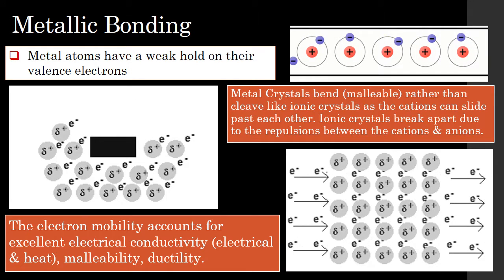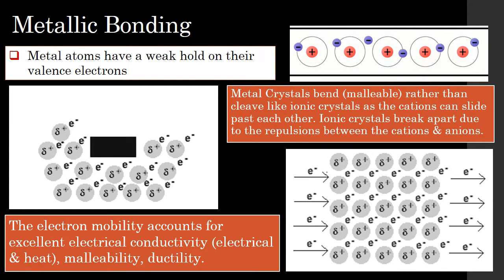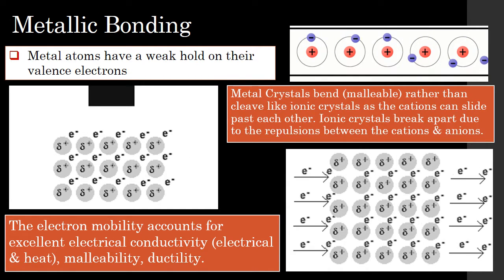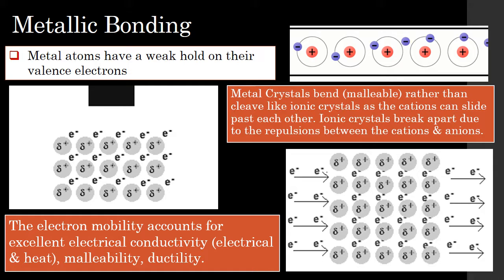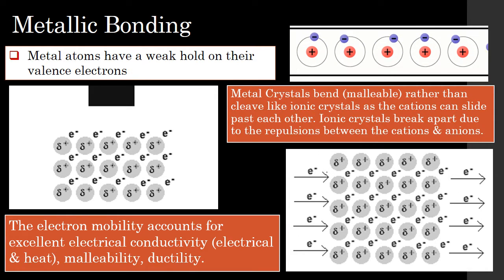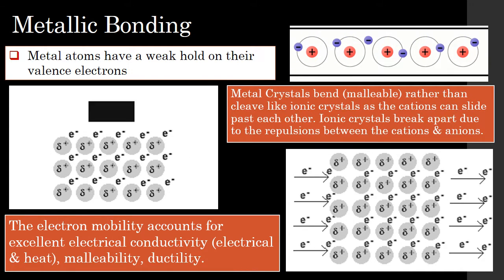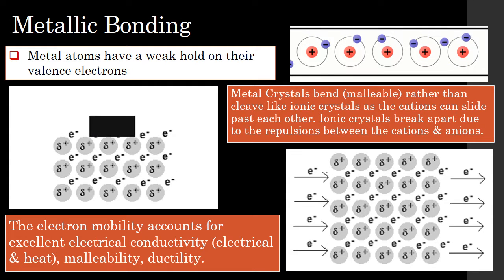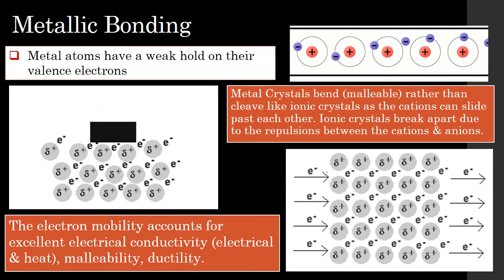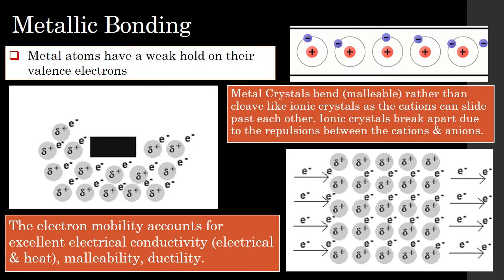So the electron mobility accounts for the electrical conductivity and heat conductivity, malleability, that means you can hammer it into sheets, and ductility, which means you can draw it into wires. Now, metal crystals bend. That means they are malleable rather than cleave or crack, like ionic crystals, as the cations can slide past each other. Ionic crystals tend to break apart due to the repulsions between the cations and the anions. So remember, in an ionic bond, it's a metal and a non-metal. The non-metal will form the anion.